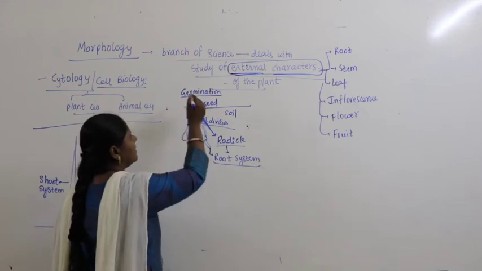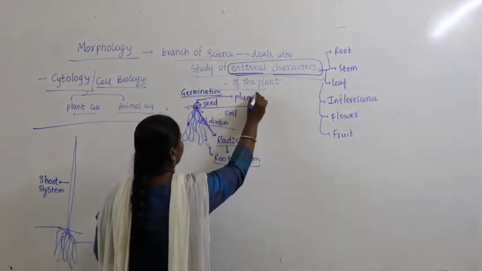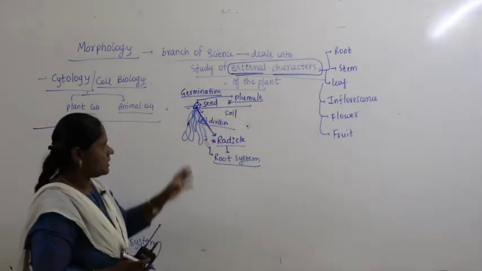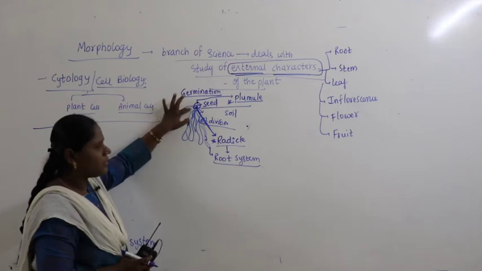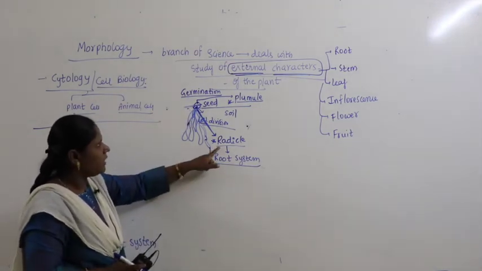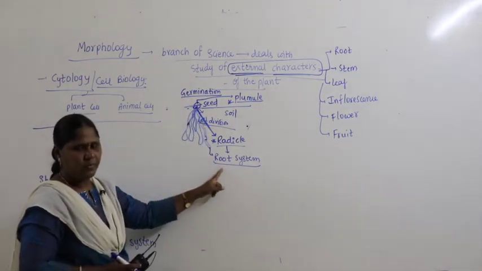Similarly, the upper cell is called the plumule. The down cell, which undergoes cell division and leads to formation of the root system, is called the radicle.